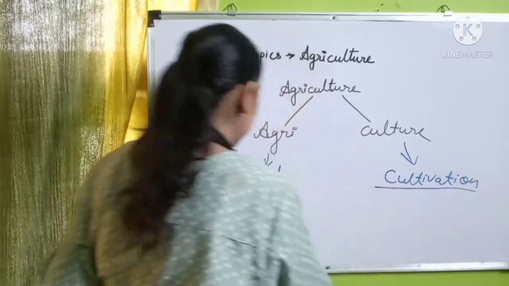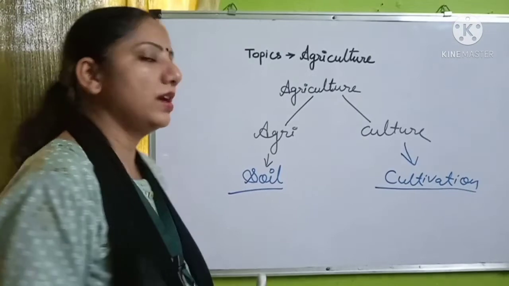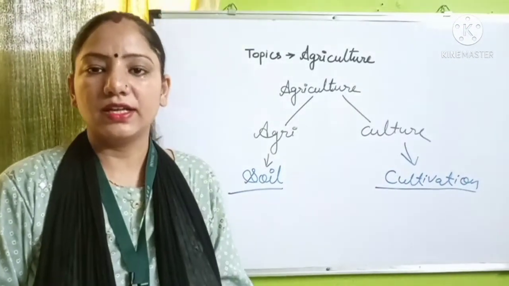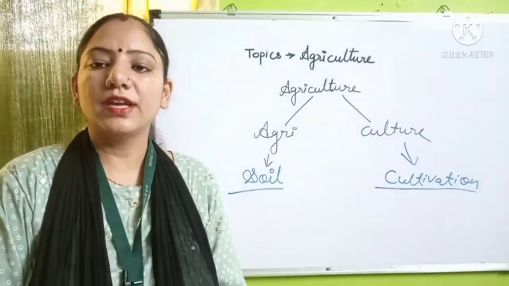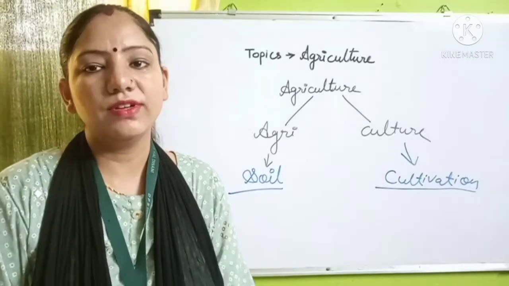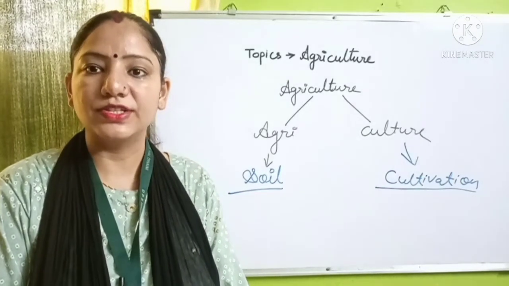So here we can say the cultivation of soil is known as agriculture, where we can do different types of activities included with agriculture.